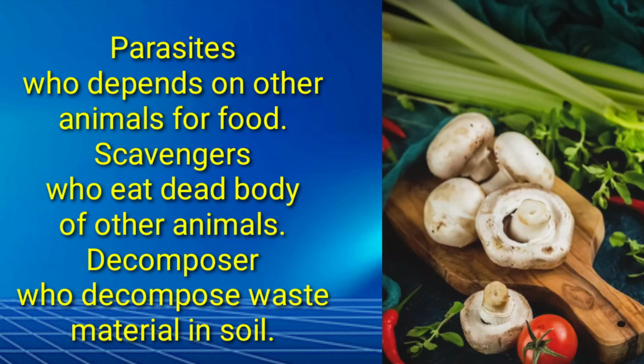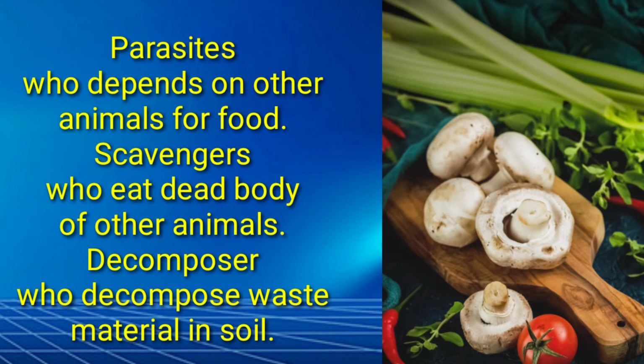Scavengers and decomposers. Some animals and birds eat the flesh of dead animals. Such animals and birds are called scavengers. For example, jackals, hens, and vultures are examples of scavengers. Some living organisms in nature, like some of the fungi and bacteria, feed on dead plants and animals and decompose them. These organisms are called decomposers.